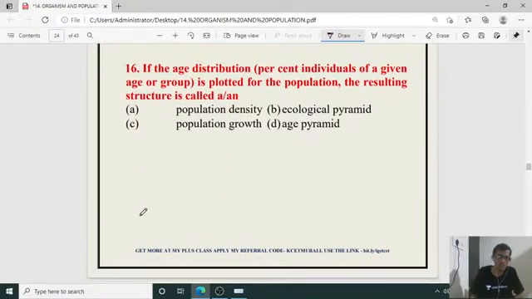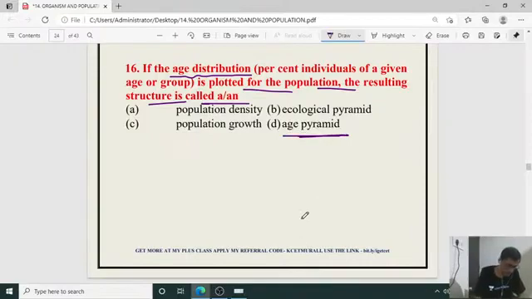16th one, if the age distribution is plotted for the population, the resulting structure is called what? The age distribution curve, percent individuals of a given age or group, is plotted for the population. The resulting structure is called what? It is age pyramid. Okay, age pyramid. So pyramid of number, pyramid of biomass, pyramid of age is there. So age pyramid is also important. Pre-reproductive age group, reproductive age group, post-reproductive age group under organism and population.